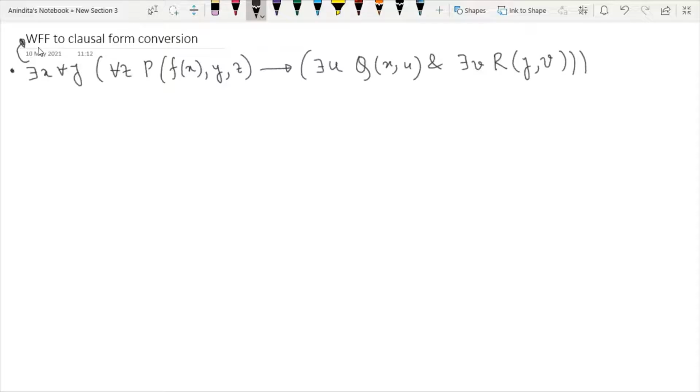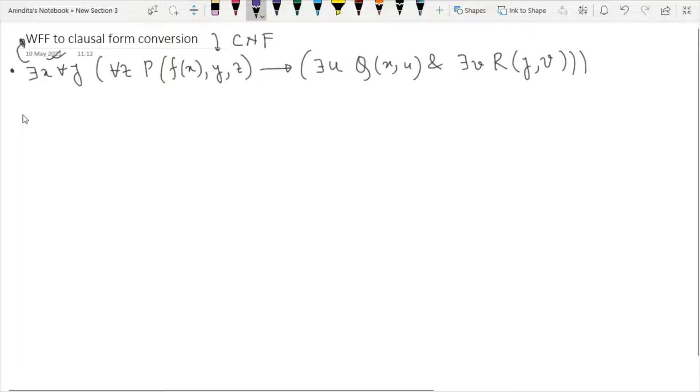Now you have to assume that we are given some English statement, or some facts, and those facts or that particular fact is converted into this WFF. Today we have to learn what steps we have to follow to convert this WFF into clausal form, or you can say convert it into CNF. Now, we have to follow some specific steps which are known as the WFF to clausal form conversion algorithm. That is, you have to follow these steps one after another.